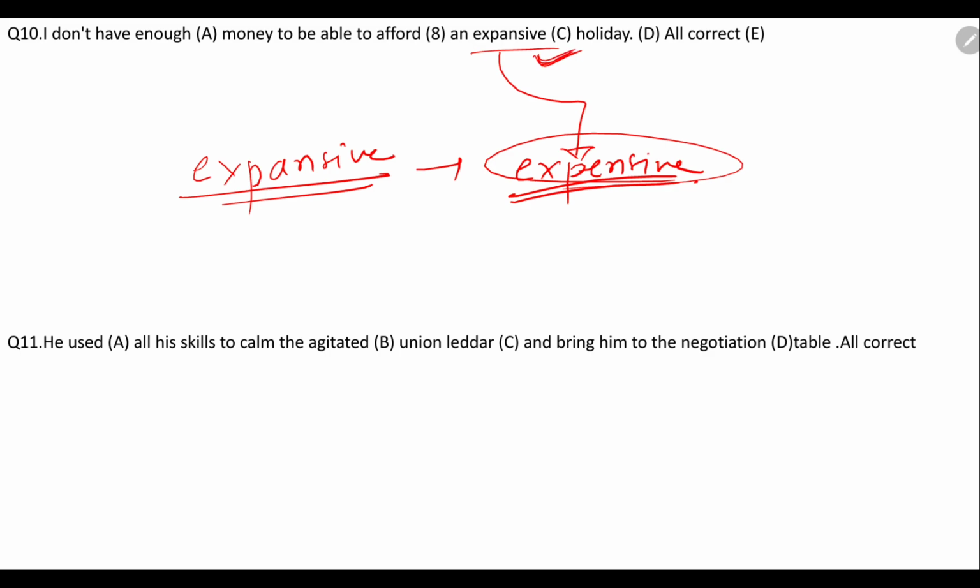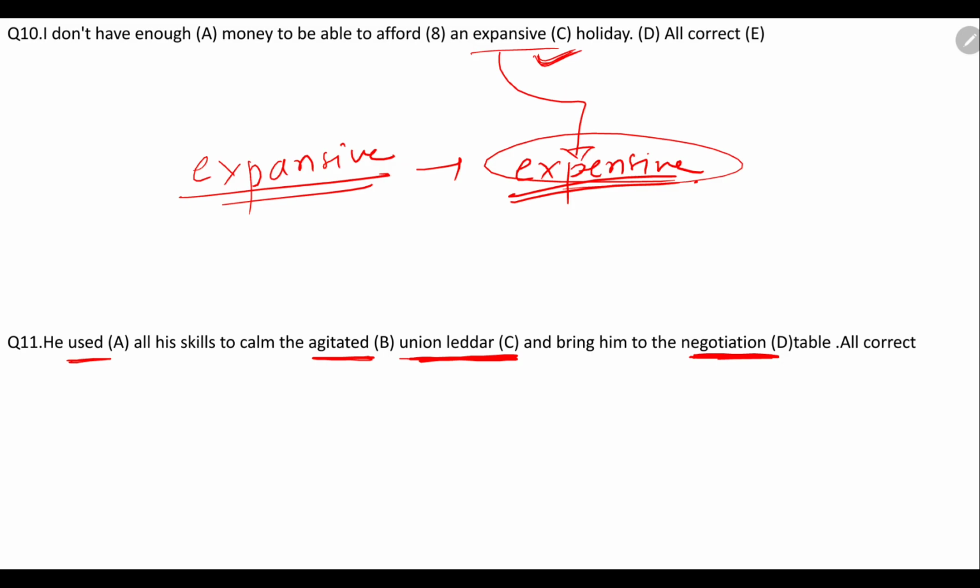Moving on to the next question. He used all his skills to calm the agitated union leader and bring him to the negotiation table. In this particular statement, you have to underline the words used, agitated, union leader, negotiation.